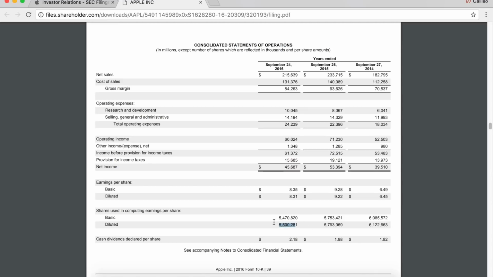So this is also really useful because this is how you can figure out the value of the company given how many shares are outstanding. We'll get to that in a future episode. But now you know how to check out the income statement.